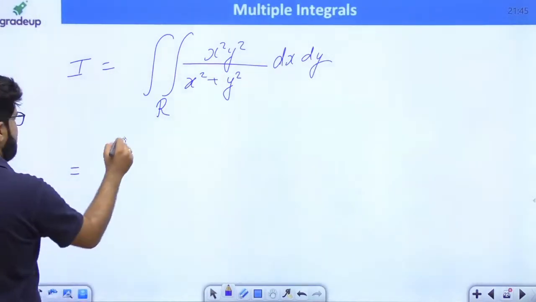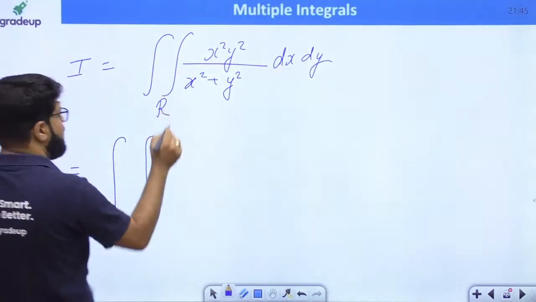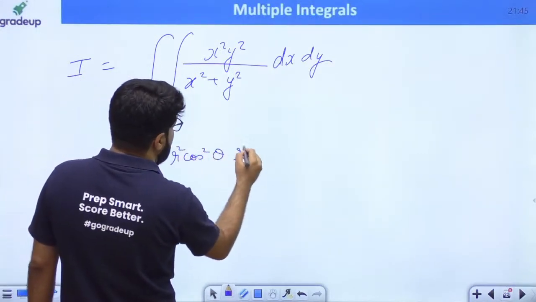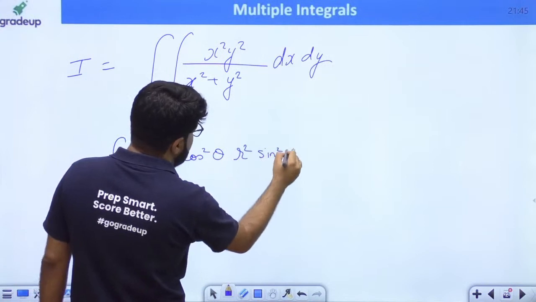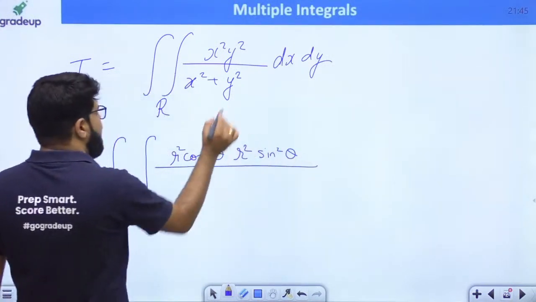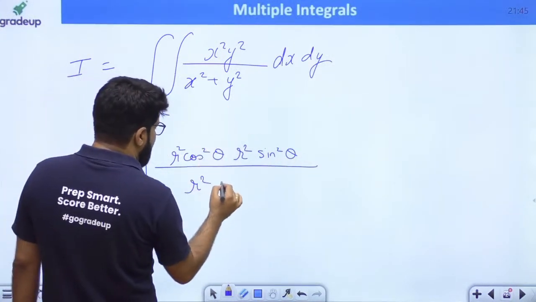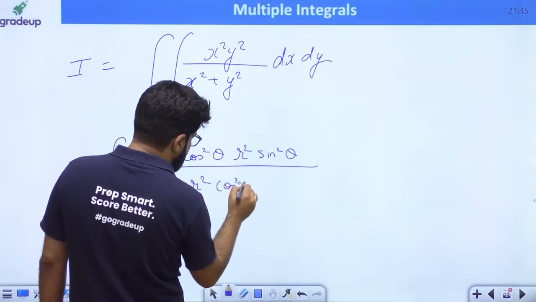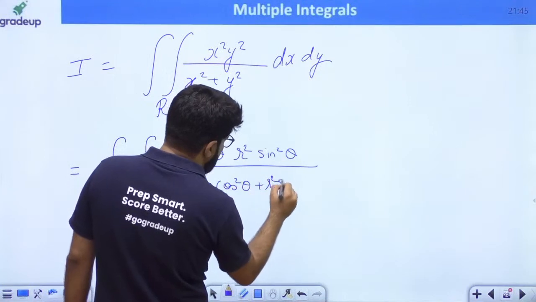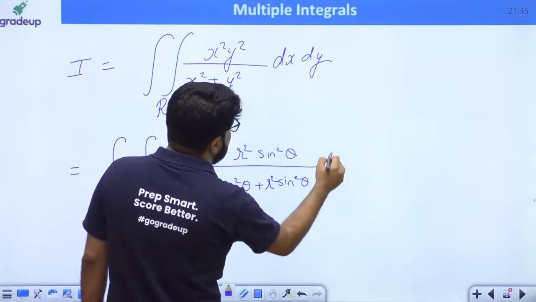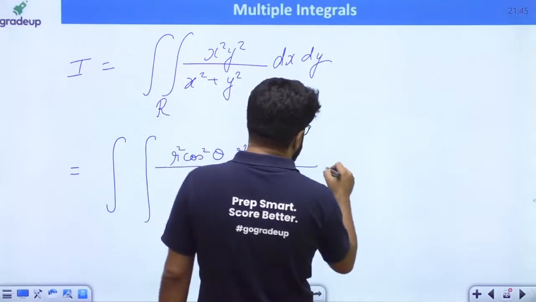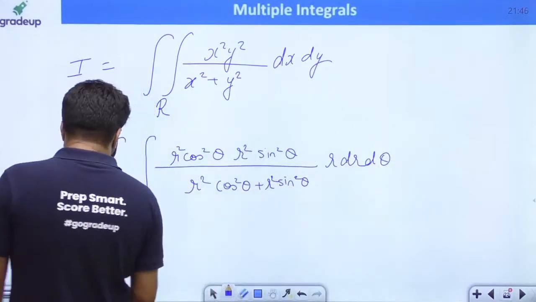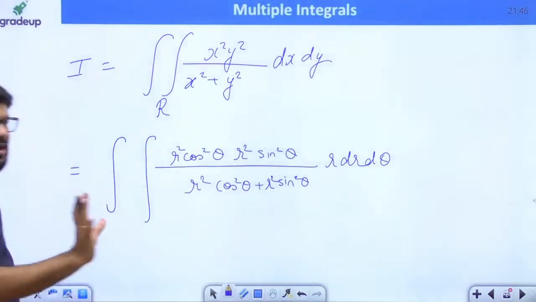And this is equal to the double integral of x squared, where x is r cos theta, so r squared cos squared theta, then y squared is r squared sin squared theta, divided by x squared plus y squared, which is r squared cos squared theta plus r squared sin squared theta, and dx dy will be replaced by r dr d theta. So eventually, what is going to be left? Then I will talk about the limits.